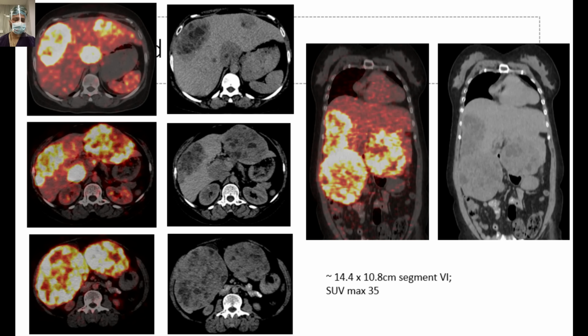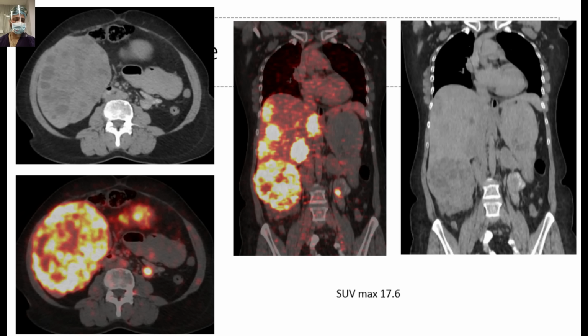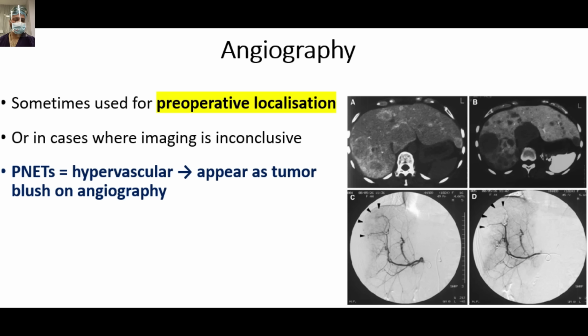DOTA scan of the same patient. Look how beautifully, I think it is an extended scan, a better form of the DOTA scan. How beautifully these small lesions, large lesions are picked up on these PET scan studies. Some more pics of the same patient. If despite all the measures we are not able to localize the tumor, then angiography is a very good modality for preoperative localization, or in cases where imaging is inconclusive. PNETs are hypervascular, appearing as a tumor blush on the angiography as shared in these pics.